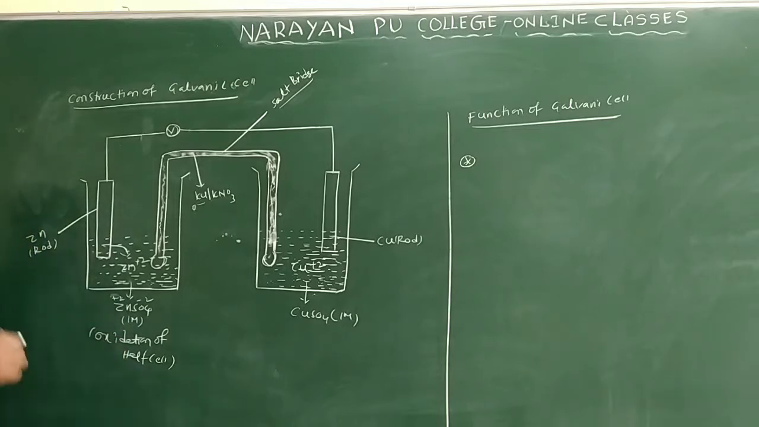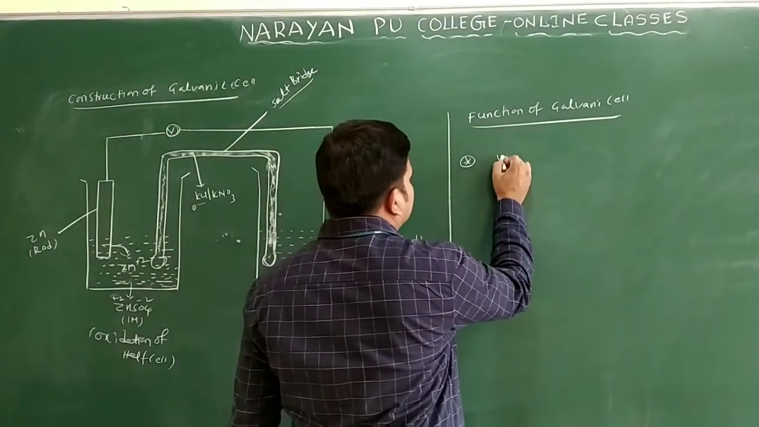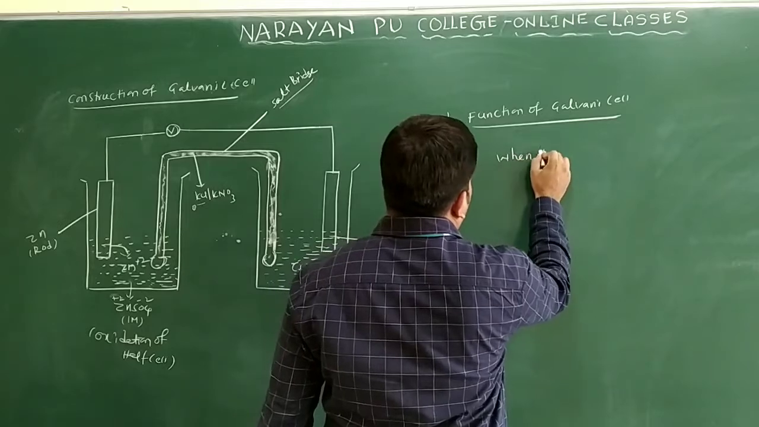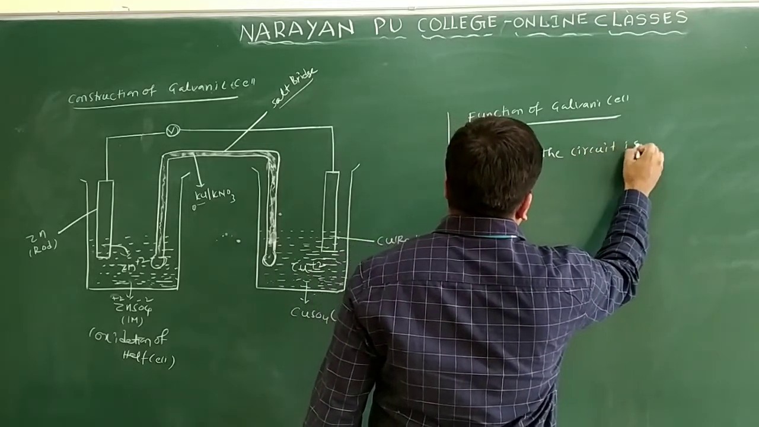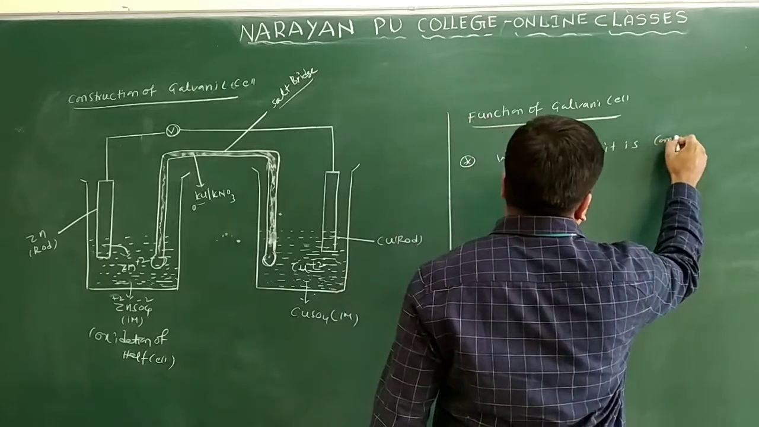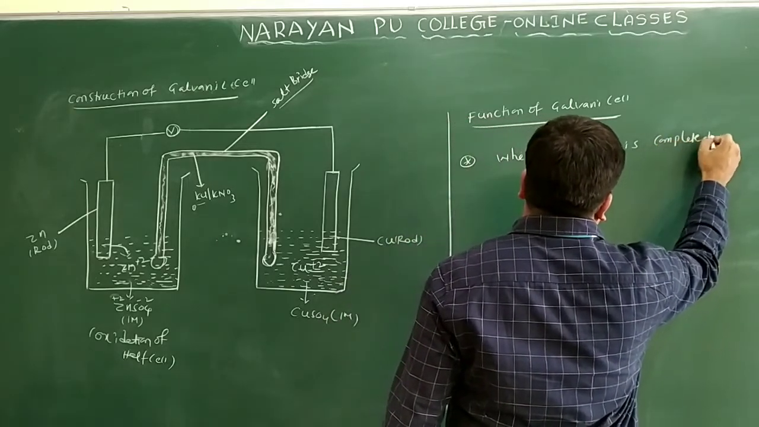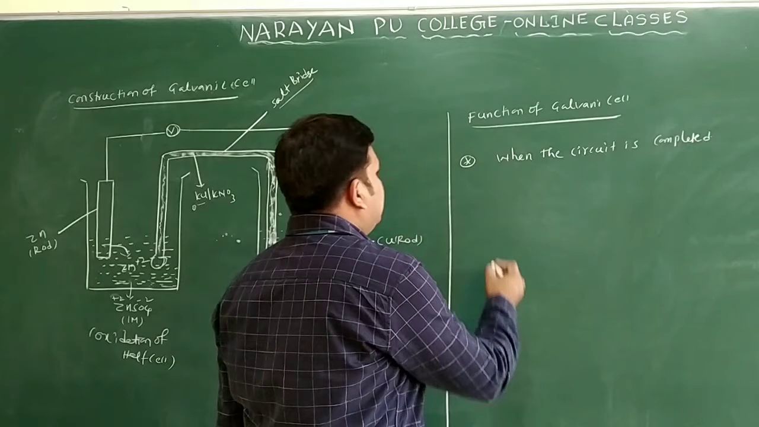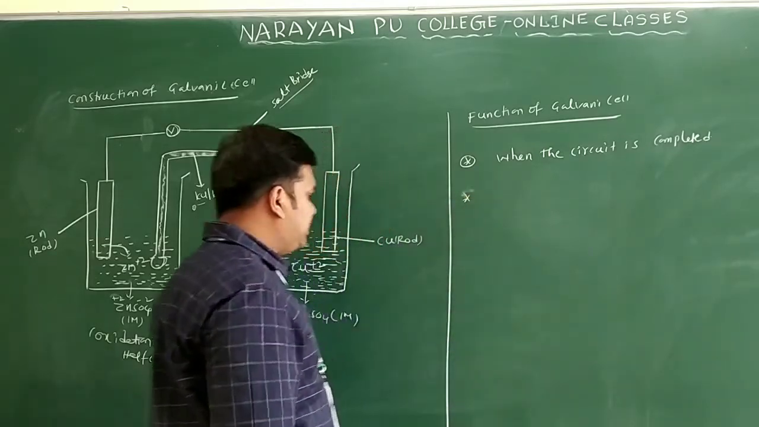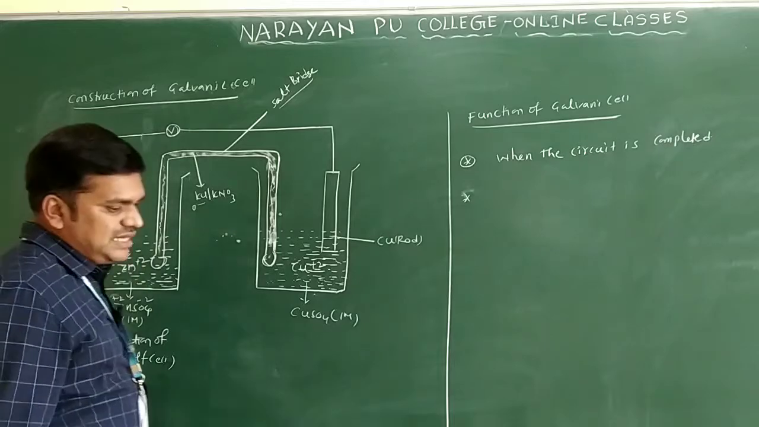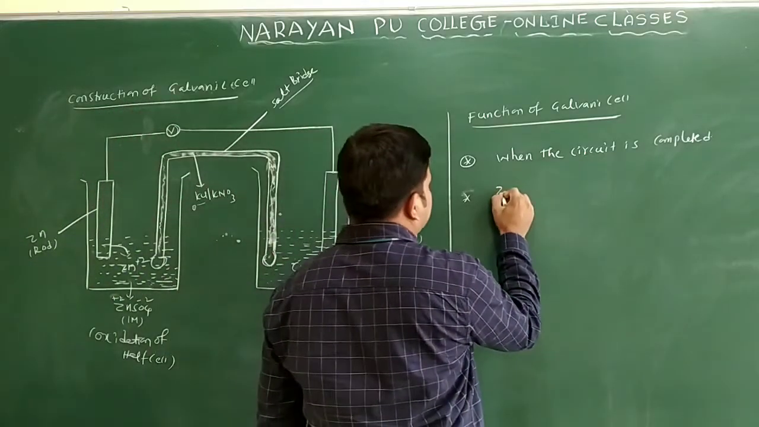Oxidation half cell only. So I will write one point here. What does the point mean here? When the circuit is completed, I will write the first point here: zinc loses electrons to form Zn+2 ions only.